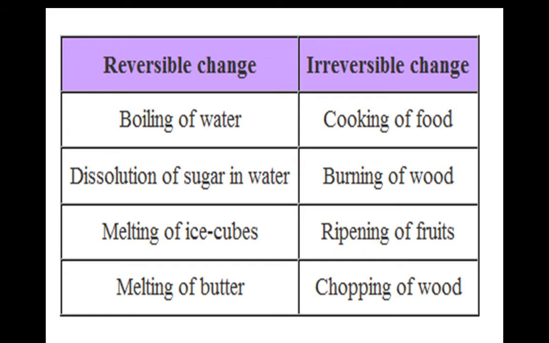But when we are making tomato soup, we are changing the properties of the original substance. So that is an irreversible change. I have written other examples of reversible and irreversible changes. You can see dissolution of sugar in water is a reversible change. Melting of ice cube is also a reversible change, and melting of butter. Then burning of wood, ripening of fruits and chopping of wood are all irreversible changes, as there is a formation of new substance and we cannot get the original substance.